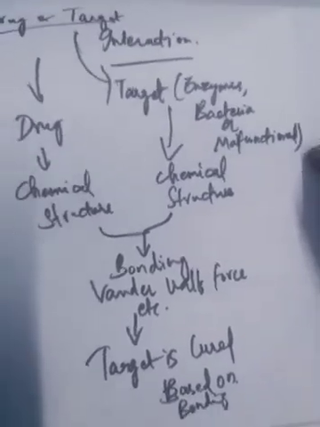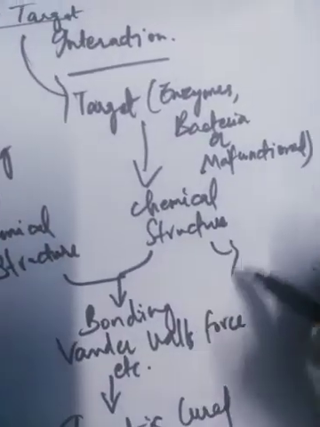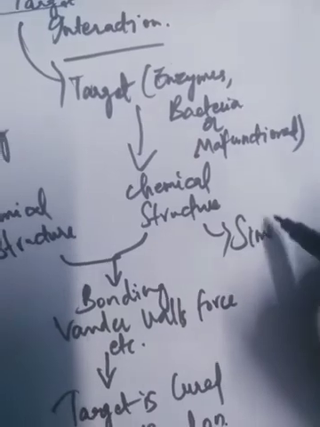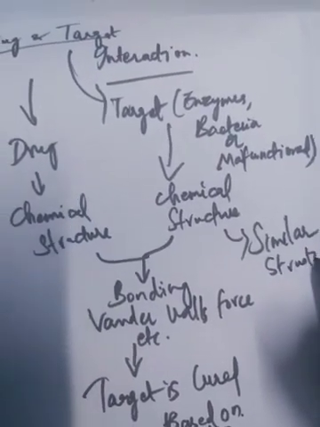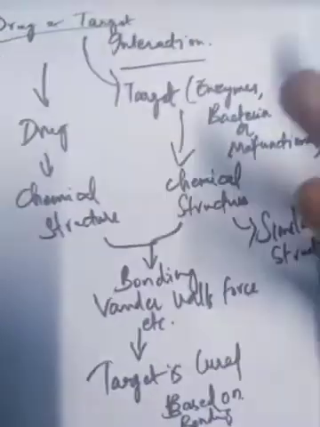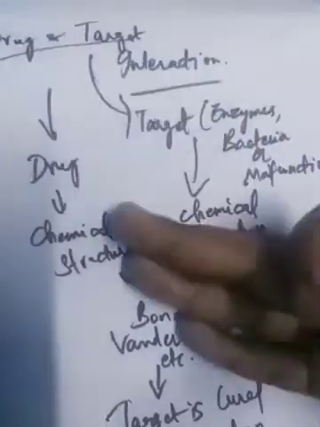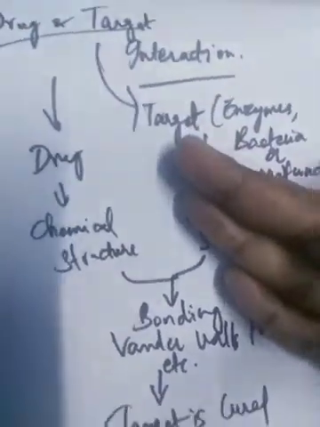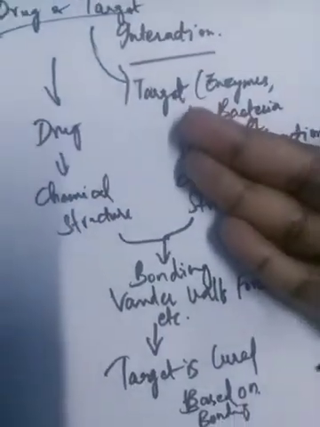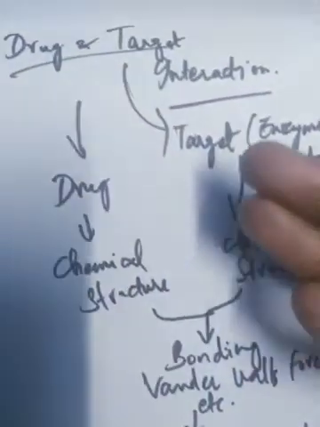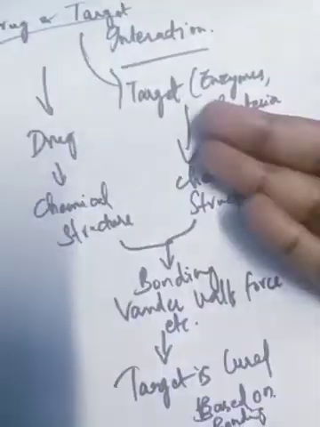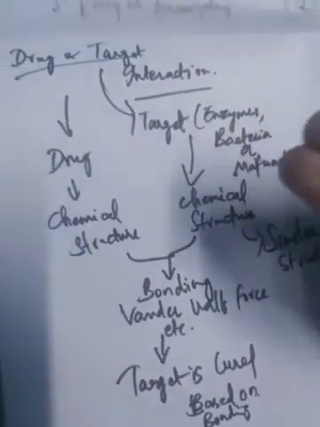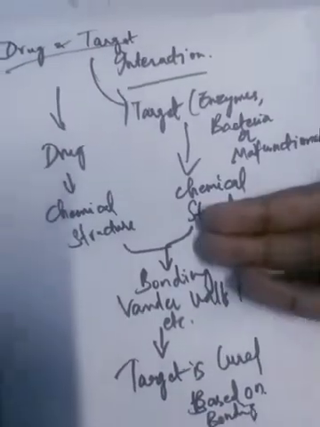We have to find a similar structure for our disease. We can't put every structure into our diseases. For example, you can put a throat tablet for throat infection, for example erythromycin, and you can't expect it to reduce fever, because erythromycin is for your throat problem.